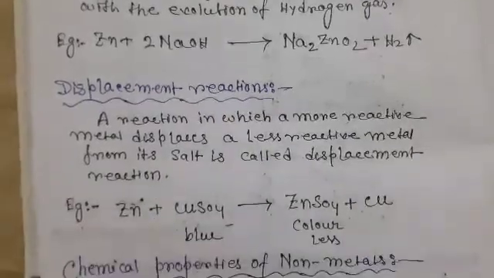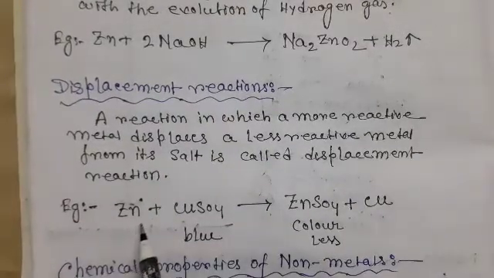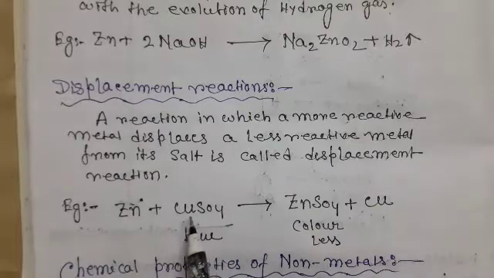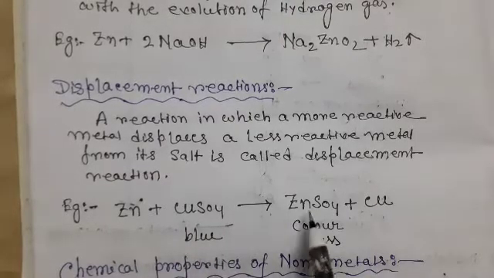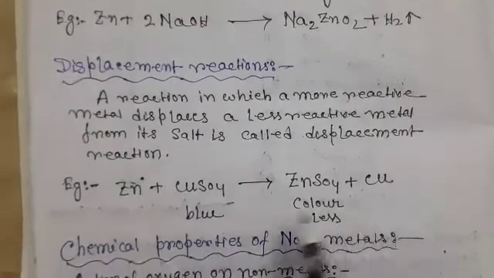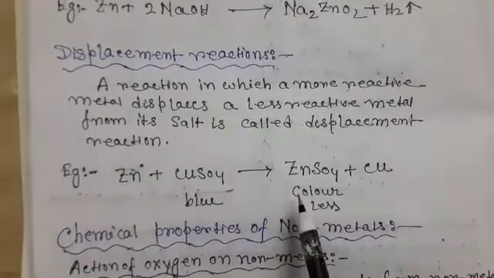For example, zinc, that is Zn, is more reactive than copper. Here zinc displaces copper from its salt, that is copper sulfate, and produces zinc sulfate and copper. This is an example of a displacement reaction.